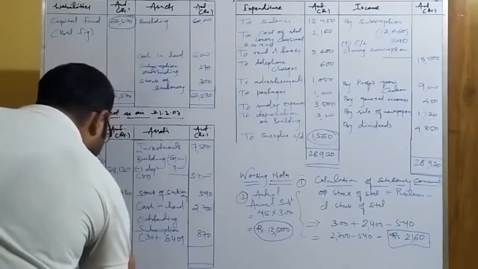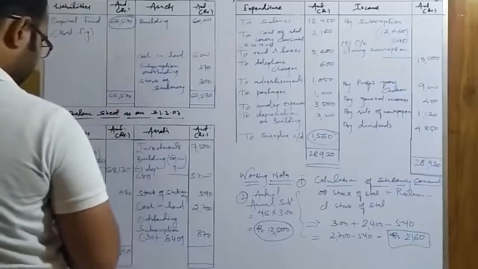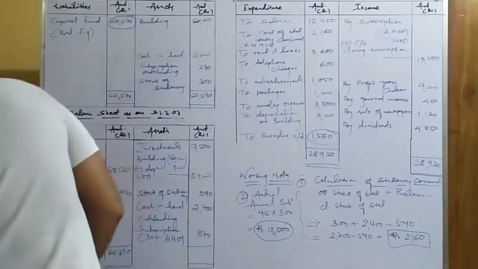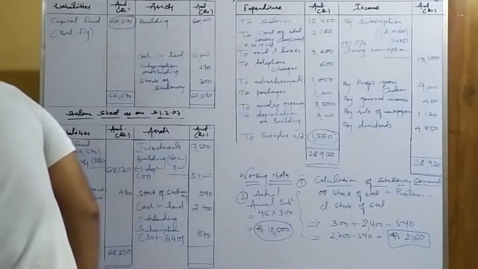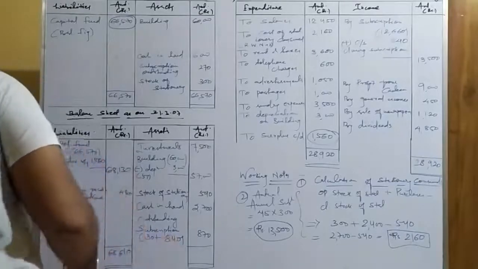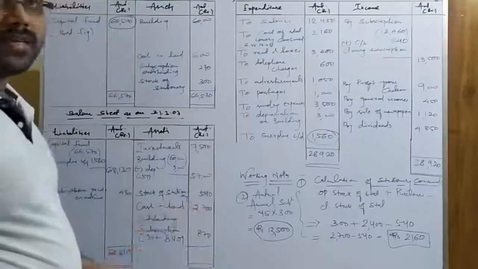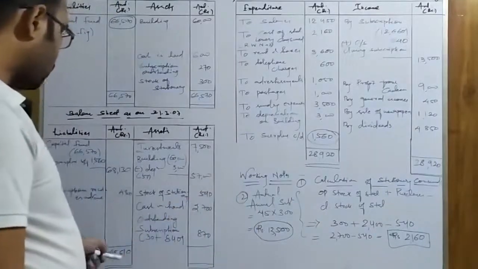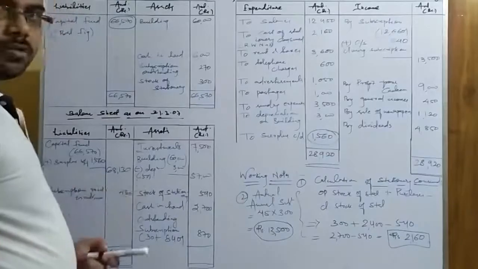So the total that comes here is 68,610. Let's check whether we are getting the answer or not. Okay, in the answer it is given as 6861. That means that may be a printing mistake. So I hope we have got the answer. So the total is 68,610.